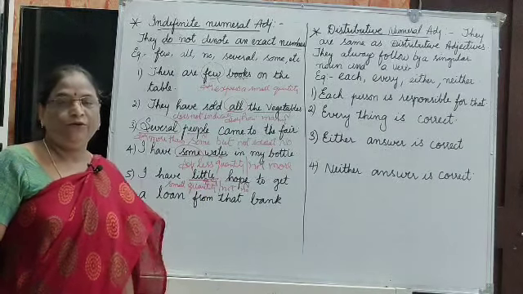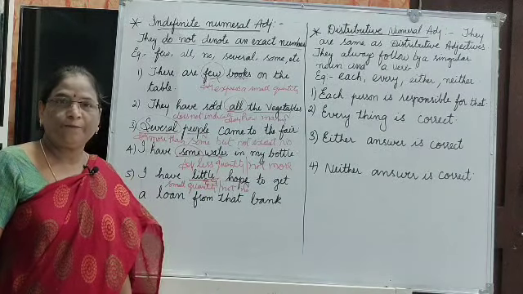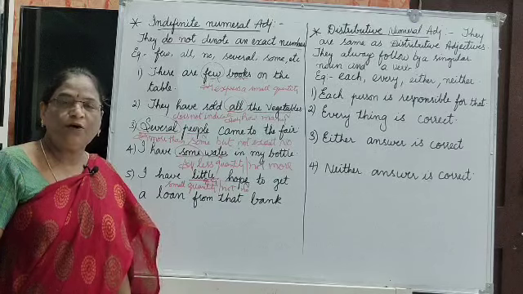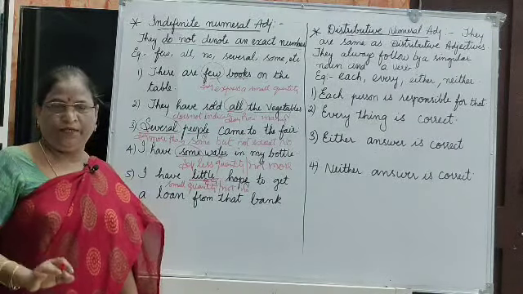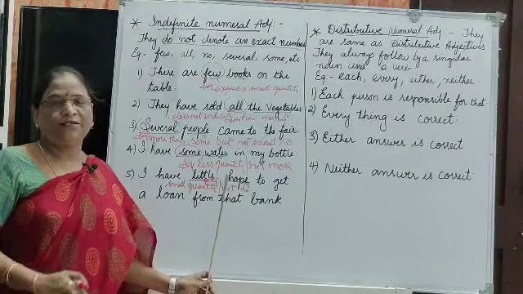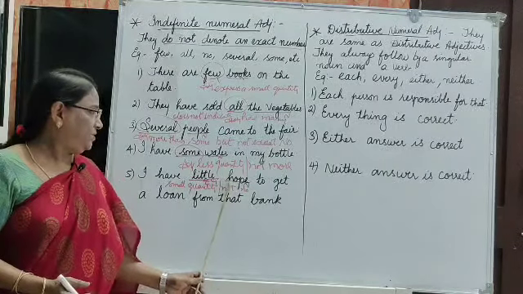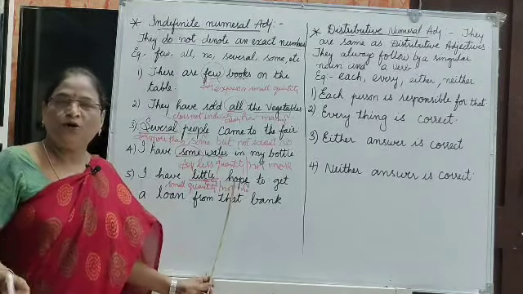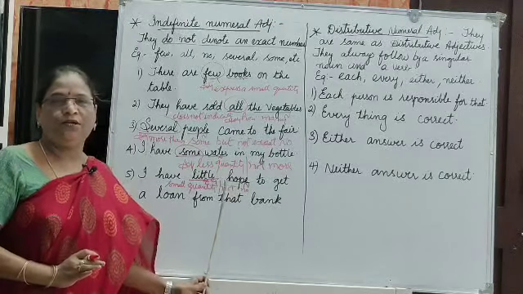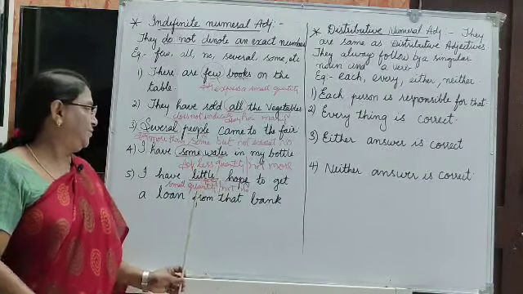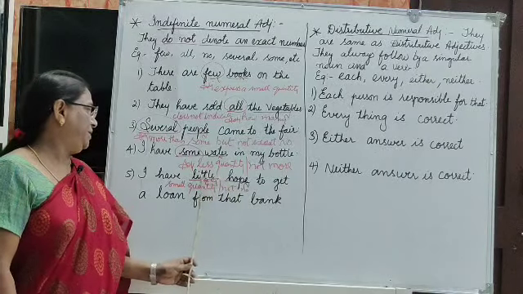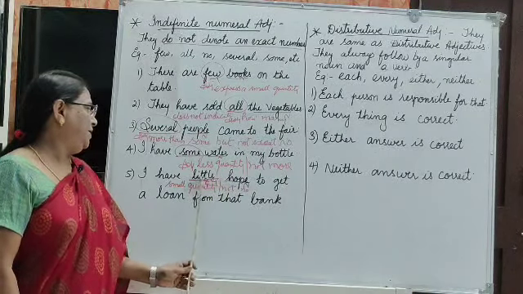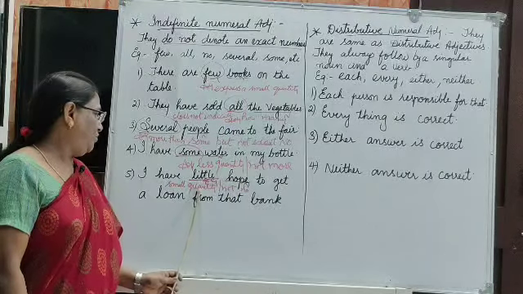When you go to the parts of speech, only nouns are countable and uncountable. Nouns have plural, but except nouns, all others are singular. They don't have plural, and adjectives also don't have plural. Hope is uncountable. It is not a number. Little hope is not a number. It is a small quantity.